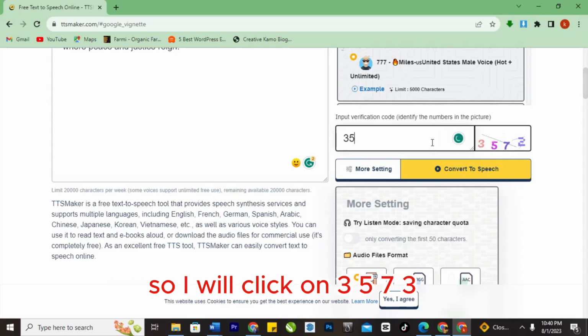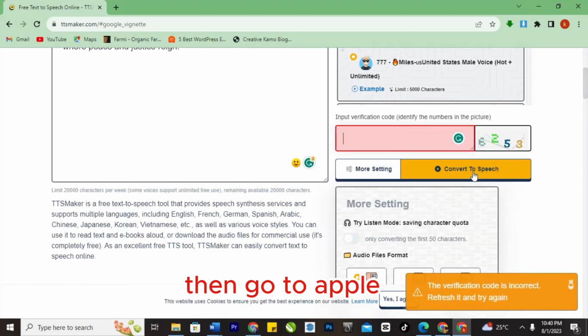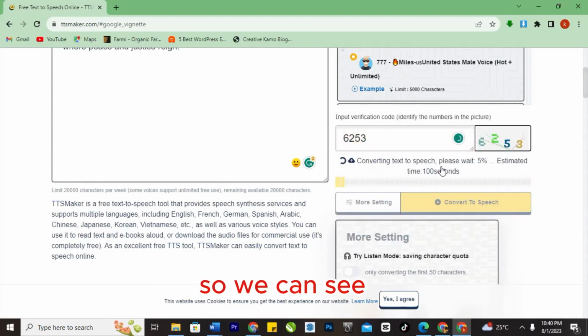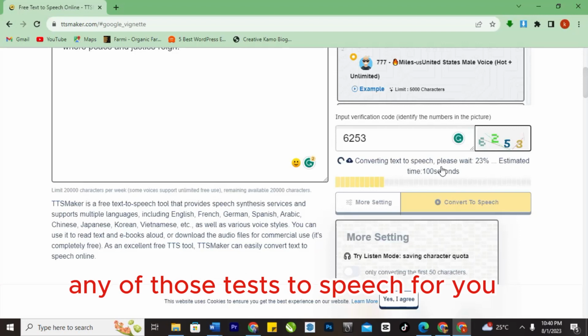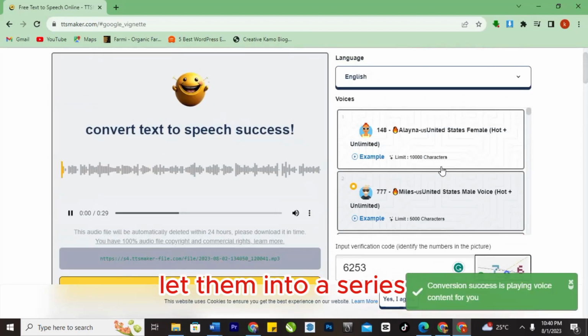So I will click on the code and then convert it to speech, and let's see the magic that is going to happen. The code failed. Let's try again. Now let's see what will happen. Within a couple of seconds it's going to convert any of your text to speech for you, and it will be speaking as if it is a human being speaking. Let's dive into it.